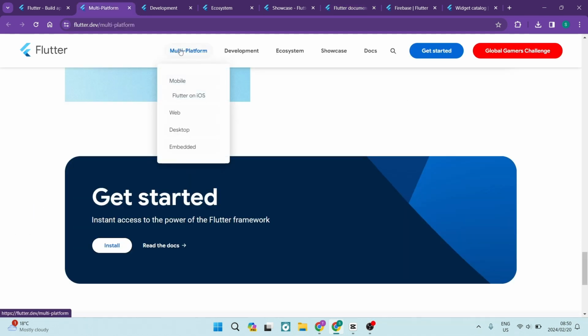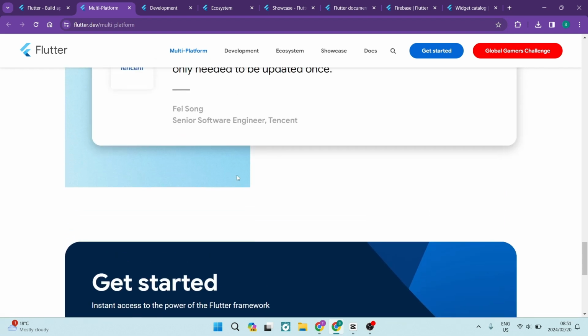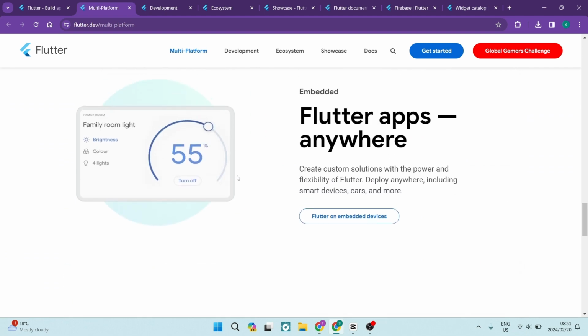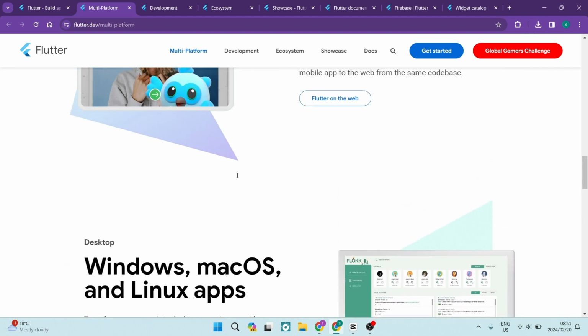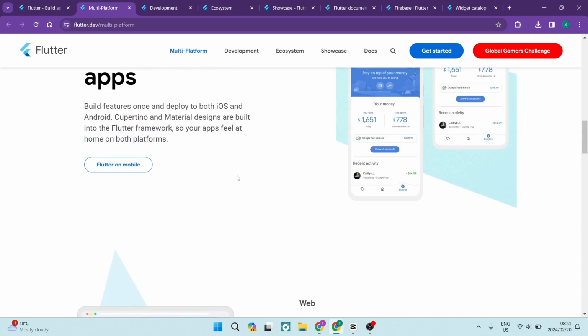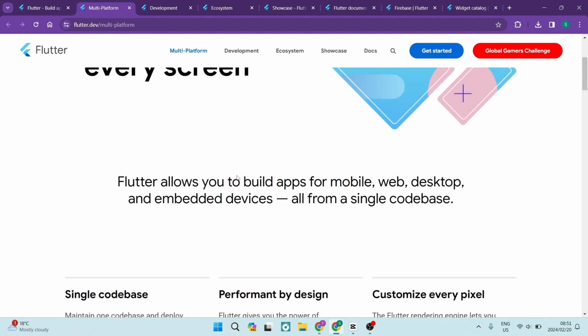Flutter Desktop is a project that enables you to build desktop applications for Windows, Mac, and Linux using Flutter. You can create applications that have native look and feel and performance. Flutter Desktop is currently in alpha, but you can try it out and give feedback again to the Flutter team.